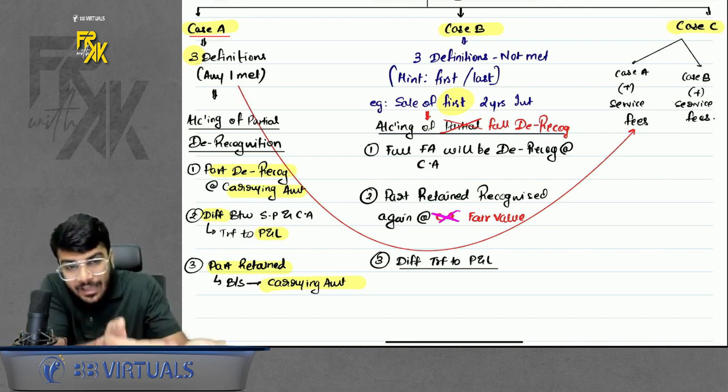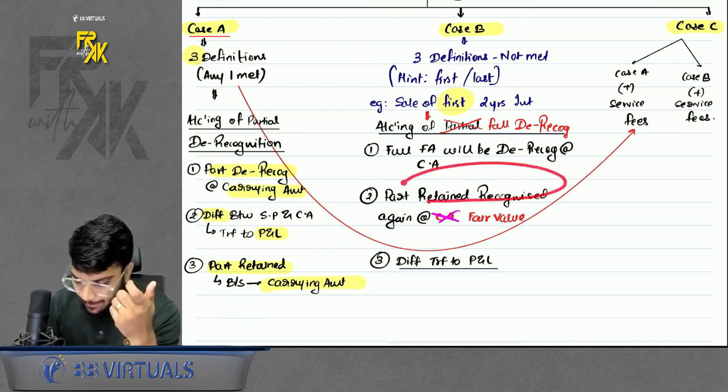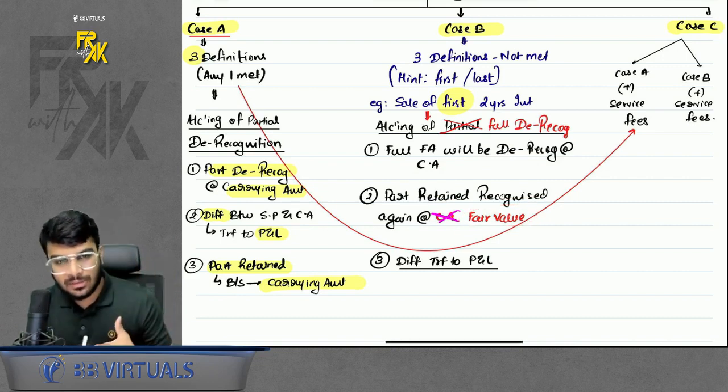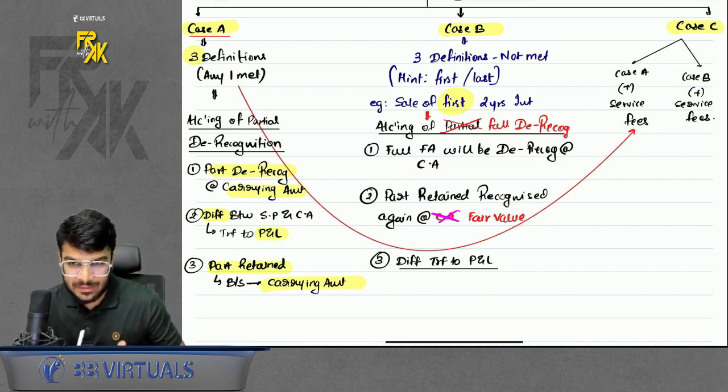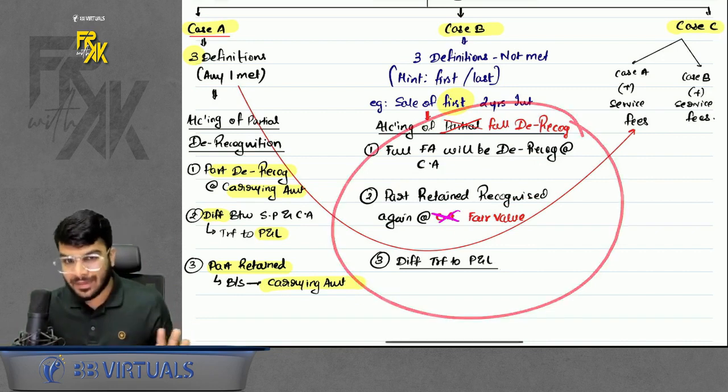Then I will re-record the part retained at fair value. Of course you will also record the proceeds which you receive from selling the financial asset, and the difference whatever is there will be transferred to profit and loss. Don't worry, I will justify this with the help of an example as well.